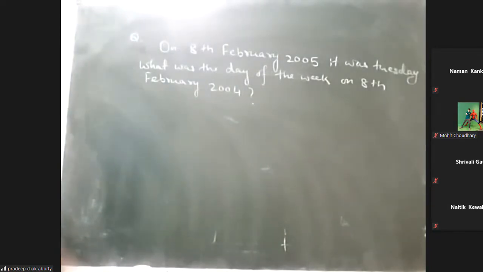On 8th February 2005 was Tuesday. And what was the day of the week on 8th February 2004? So 1 year ago, what was the day on that same day? Same day that you have to find out.